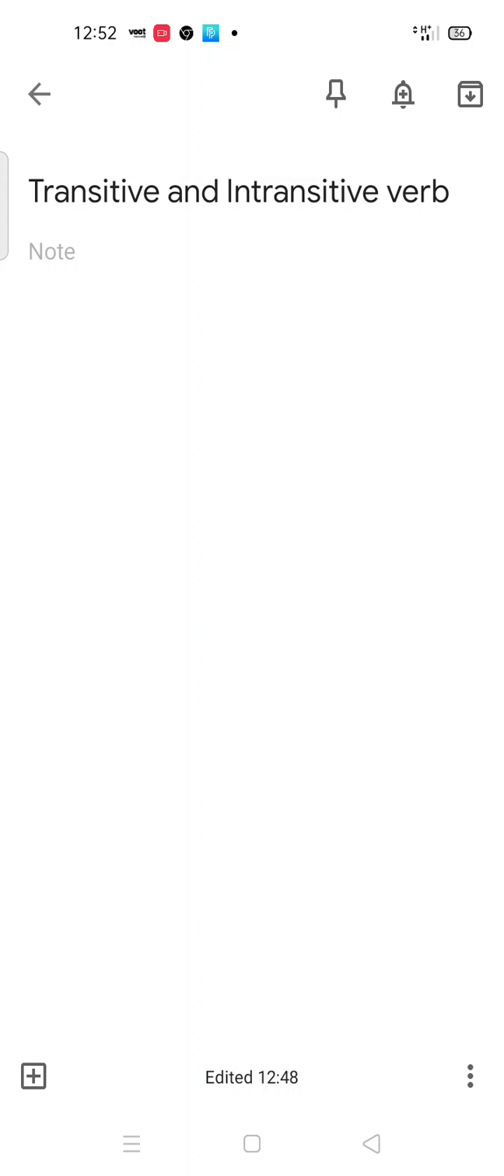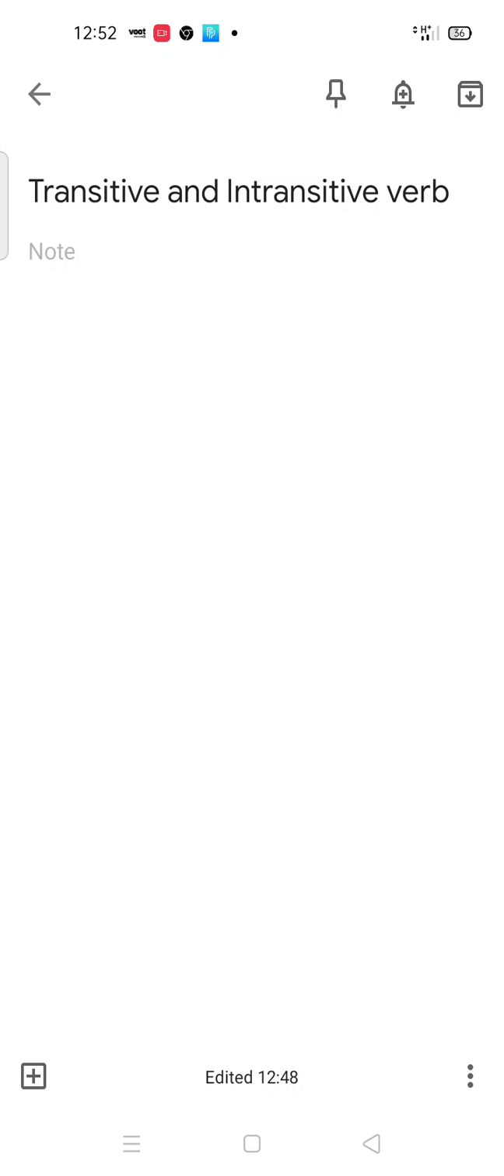Guys, transitive and intransitive verb. Maybe you know these verbs, but if you do not know them, today I will tell you about these two topics. These are the types of verb. Before starting, it's very important to know what a verb is. It's very common that everyone knows what a verb is, but still we have to clear the doubts, because sometimes a person has a doubt about what a verb is. So let's start.